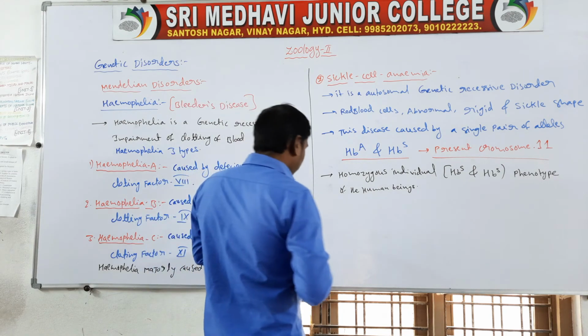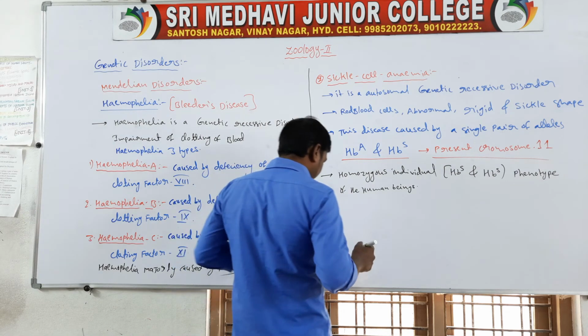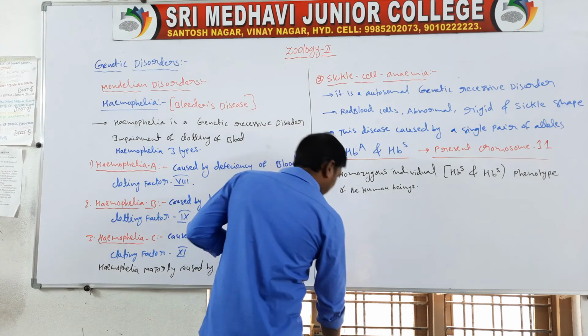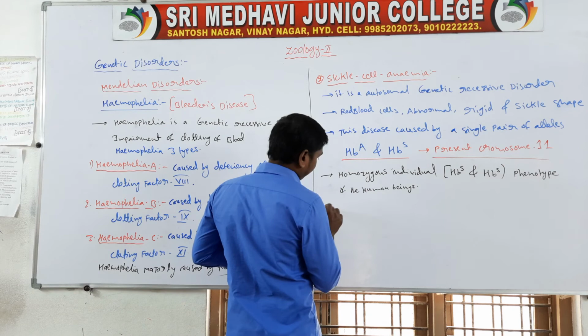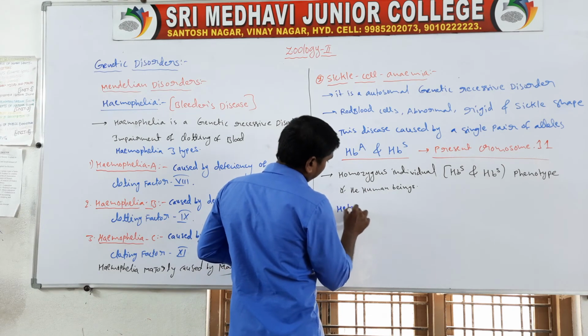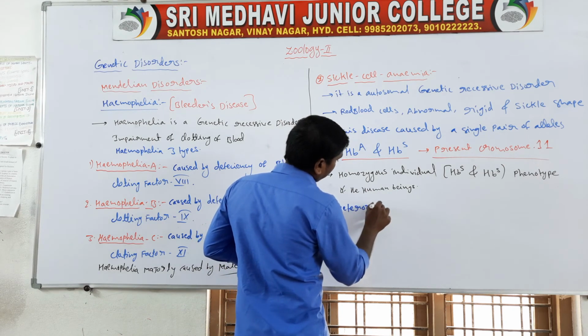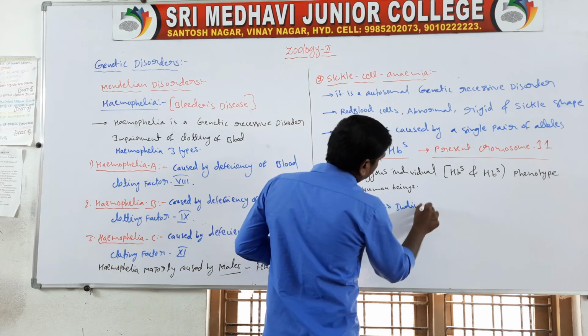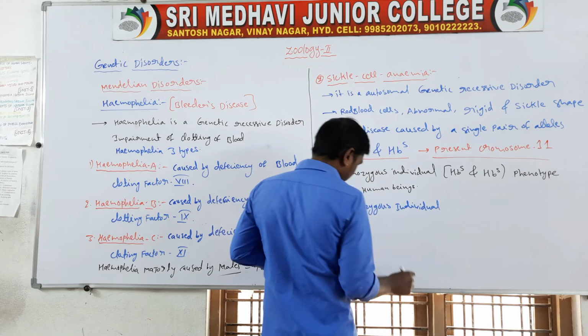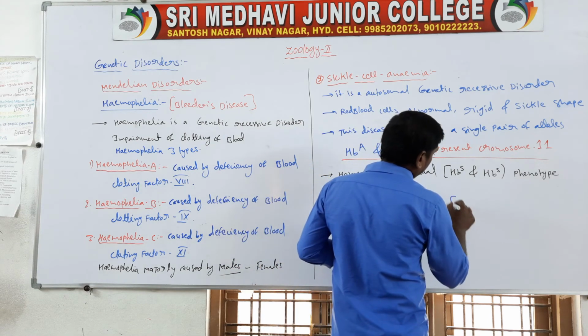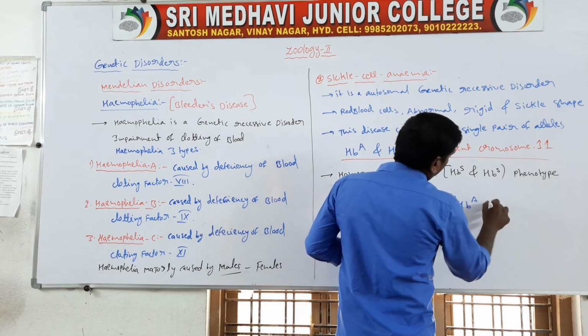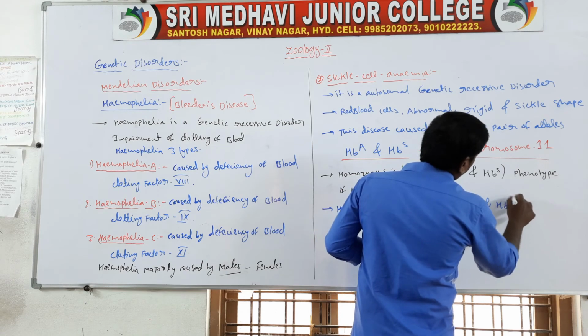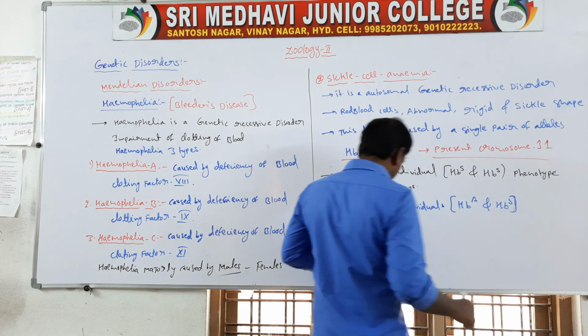Next one, heterozygous individuals. Heterozygous means HBA and HBS.